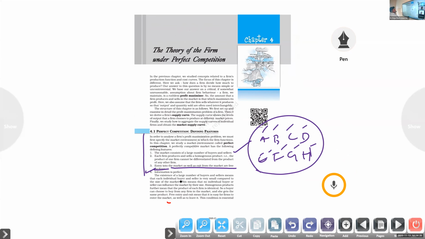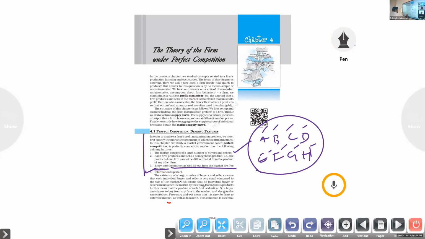One individual seller or one individual customer is unable to make changes in the market system. This means that no individual buyer or seller can influence the market by their size. Compared with the market size, the individual seller and individual consumer are small units.